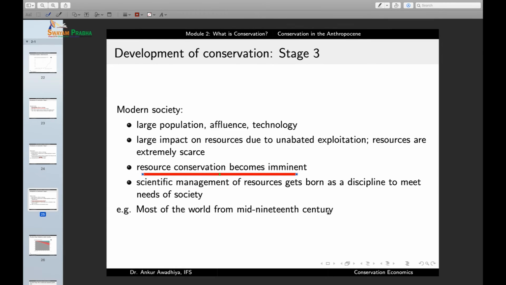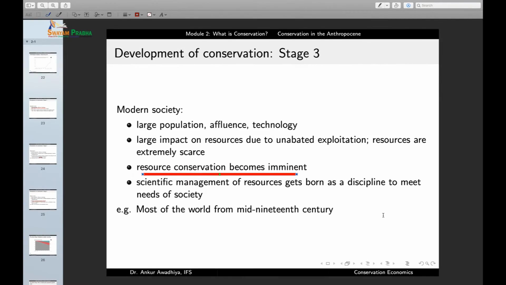We do not have the option of bringing in other lands to get these resources, and so the only option that is left is to conserve what we already have. And so scientific management of resources gets born as a discipline to meet the needs of the society. So the modern society is now putting a lot of emphasis on conservation and on sustainable use of resources.